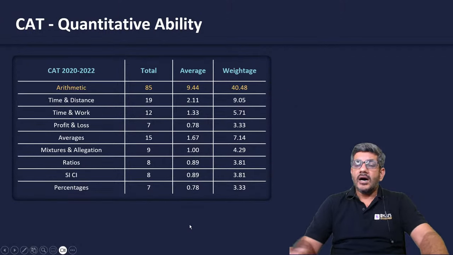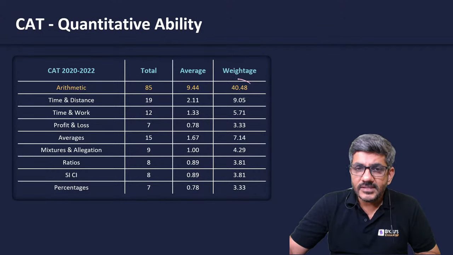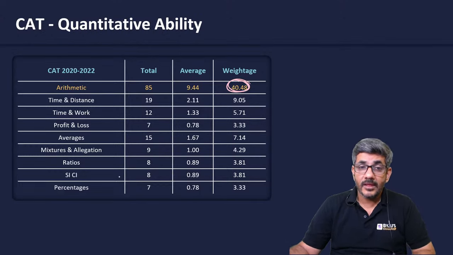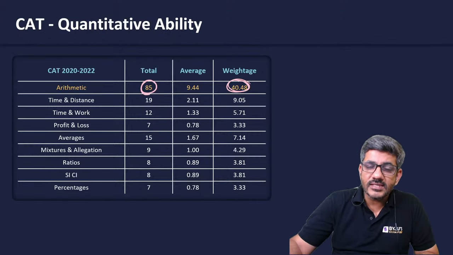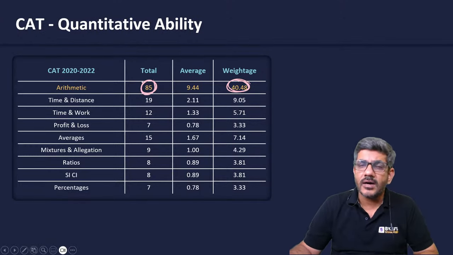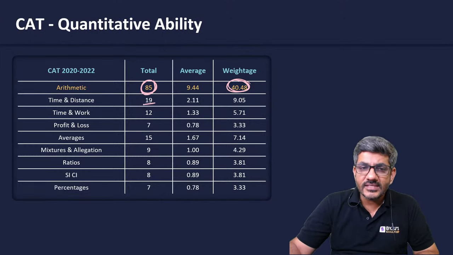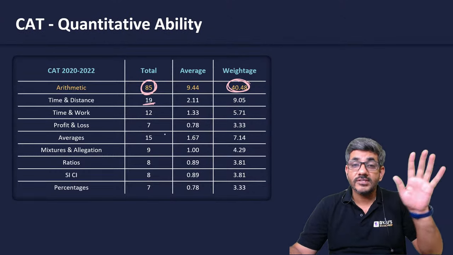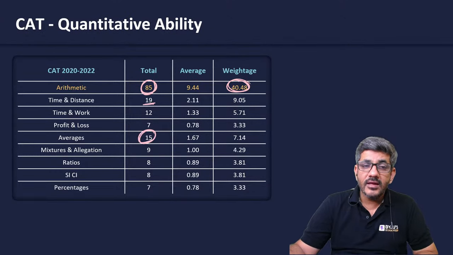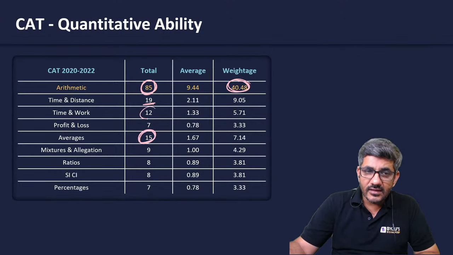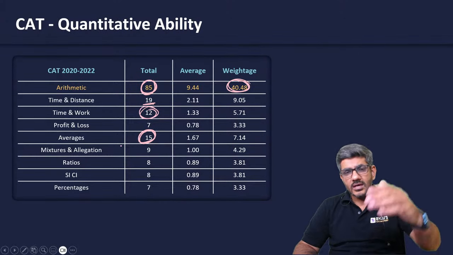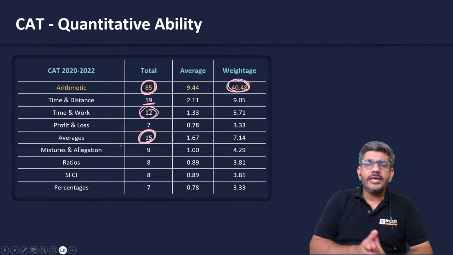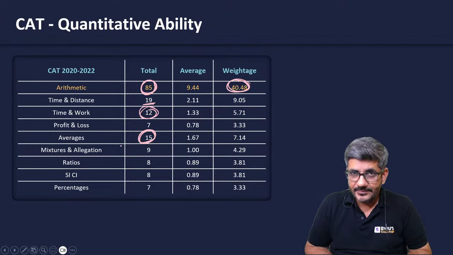Now, in arithmetic, I'm saying 40% of the questions are appearing from arithmetic. So what all is there in arithmetic? Out of total 85 questions that have appeared in the last 4 or 5 years from arithmetic, 19 questions have been from time, speed, and distance. That is the largest area from which the questions have been asked, followed by averages, the second largest area. The third largest is time and work, and then we have the other areas as well. But as you see, they have been asking questions from almost all the areas.